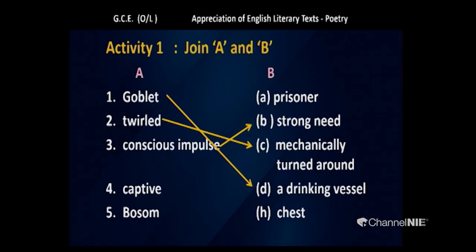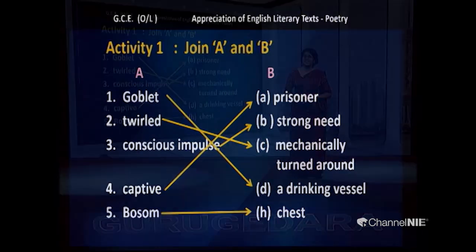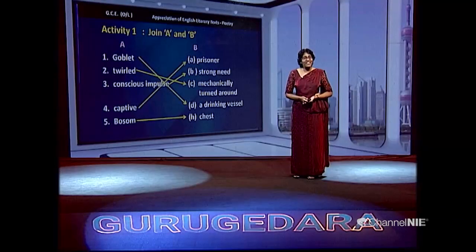You can use some other similar words also. But according to this situation, conscious impulse can be referred to as a strong need. Captive. Very good. Prisoner. Bosom. Yes? Chest. Well, I hope you got everything correct.